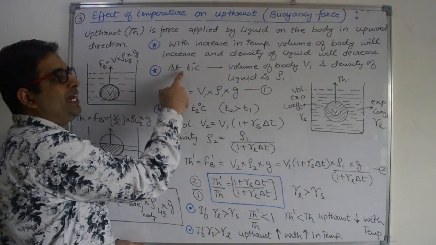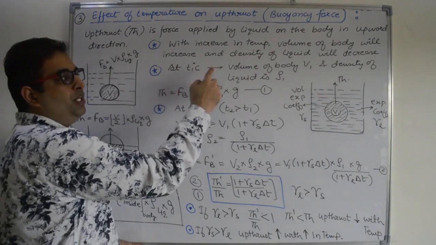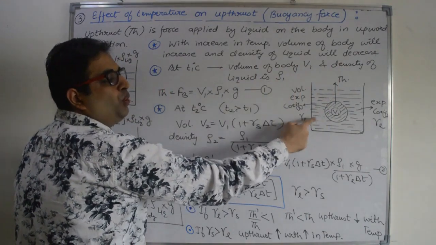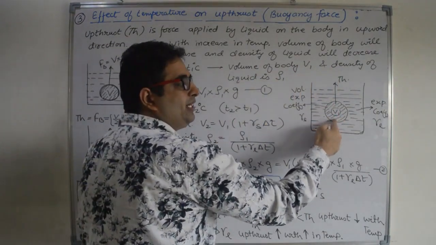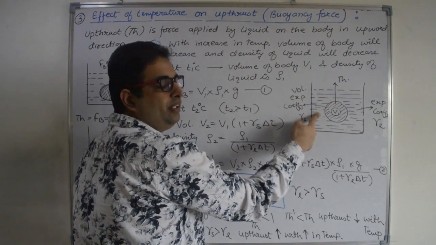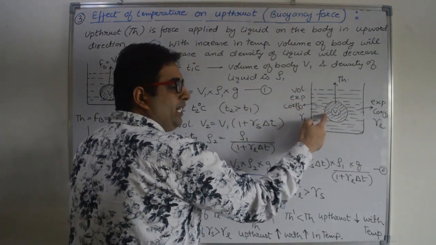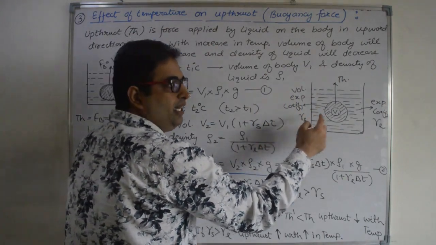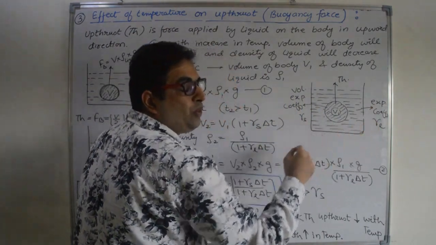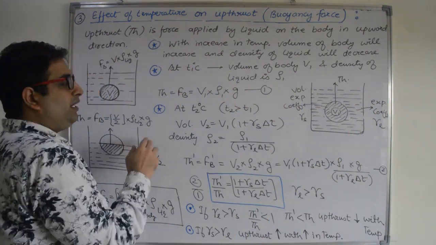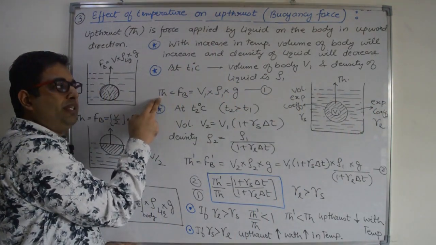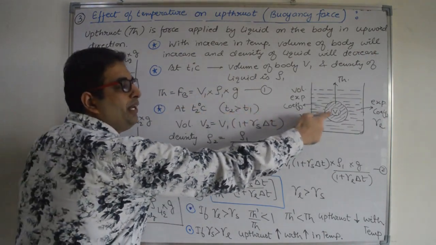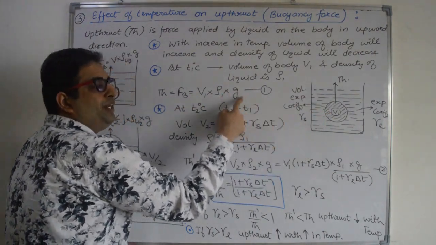So let us suppose at T1 degree Celsius temperature, the volume of the body is V1 and the density of the liquid is ρ1. So this is the body that is present inside the liquid, and the volume is V1. The volume expansion coefficient of the solid body is γS and the volume expansion coefficient of the liquid is γL. Now the buoyancy force or upthrust is volume into density into g. Volume of the body, density of the liquid, into g.